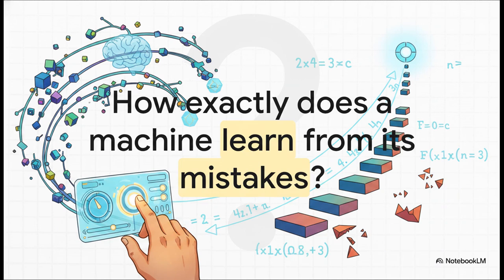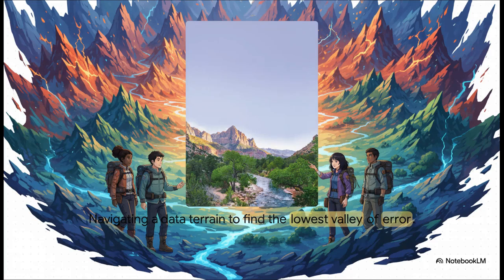So it all really boils down to this one question. How exactly does a machine learn from its mistakes? It's not magic, right? When a machine is learning, what it's actually doing is a rigorous, almost physical exploration of a massive data space. It's constantly adjusting its internal parameters based on continuous mathematical feedback, just getting a little bit better step by step. To really wrap our heads around this, picture it like this.